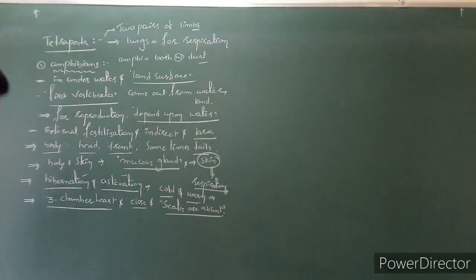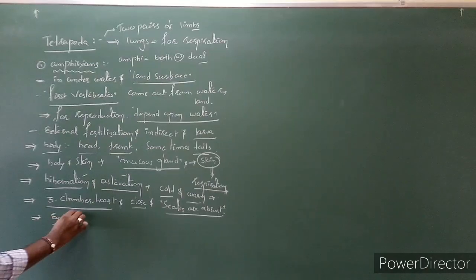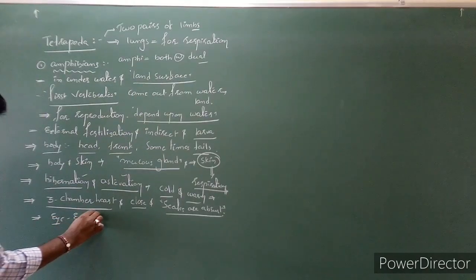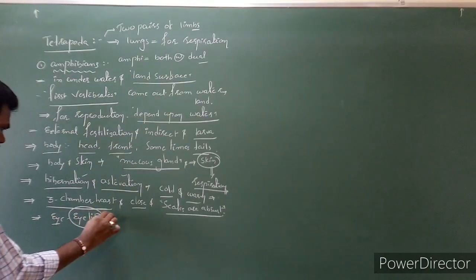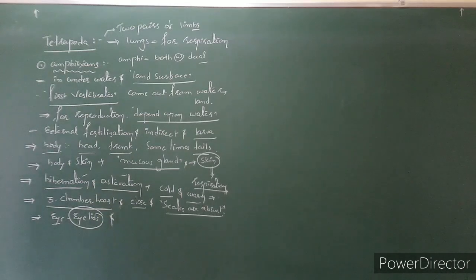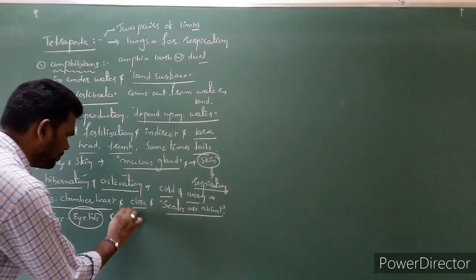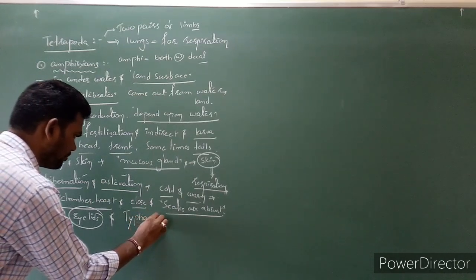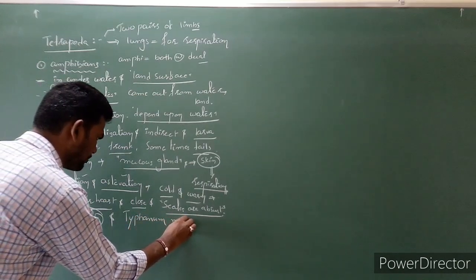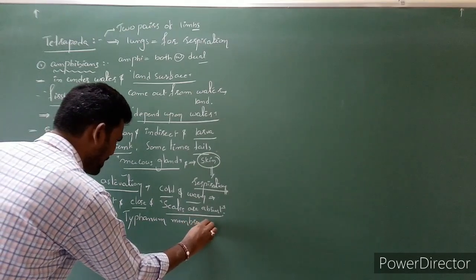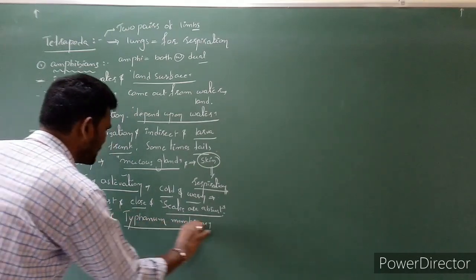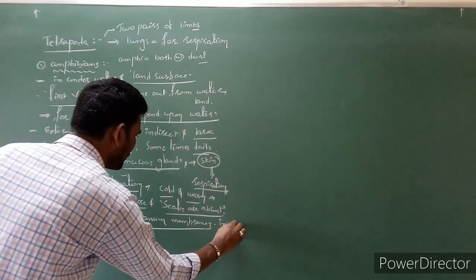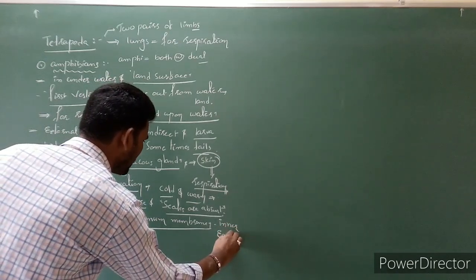And here the eye is covered by eyelids, and the ear contains a tympanum membrane, which is present in the inner ear.